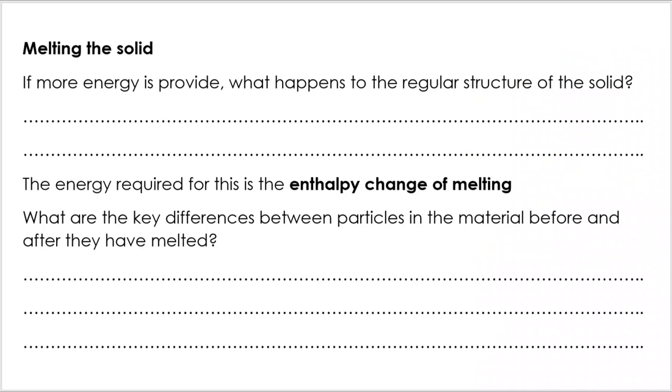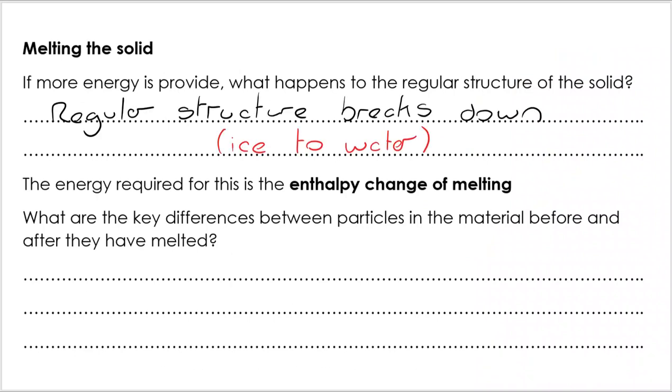So, more questions for you to consider. If more energy is provided, what happens to the regular structure of the solid? Well, the regular structure does start to break down. We're talking about beyond the expansion of that ball in the experiment I spoke about. We're talking about ice getting more energy provided.